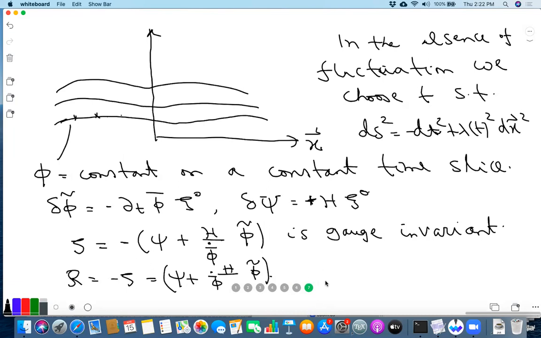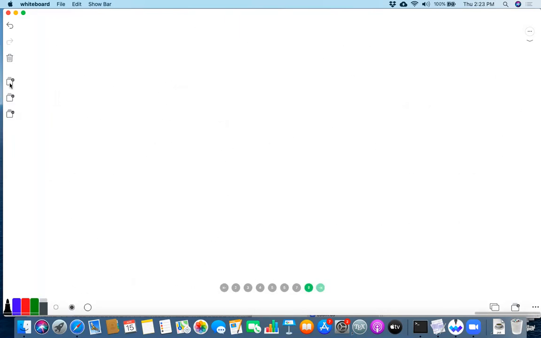Yeah, other questions? Okay, so now in the combined action, we can now analyze the combined action. There should be one physical mode.